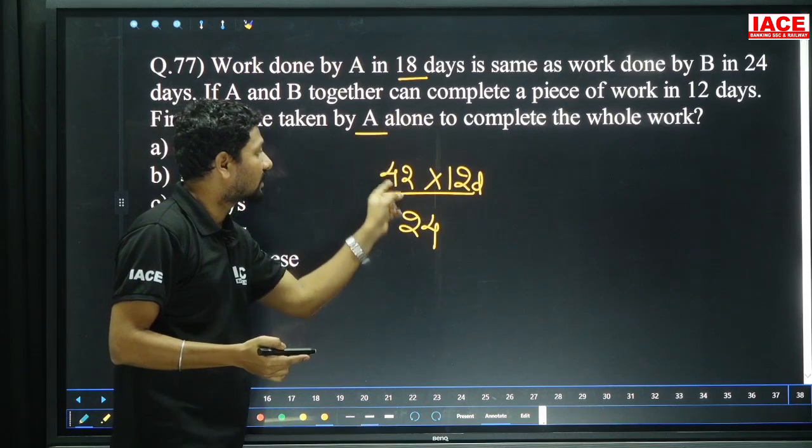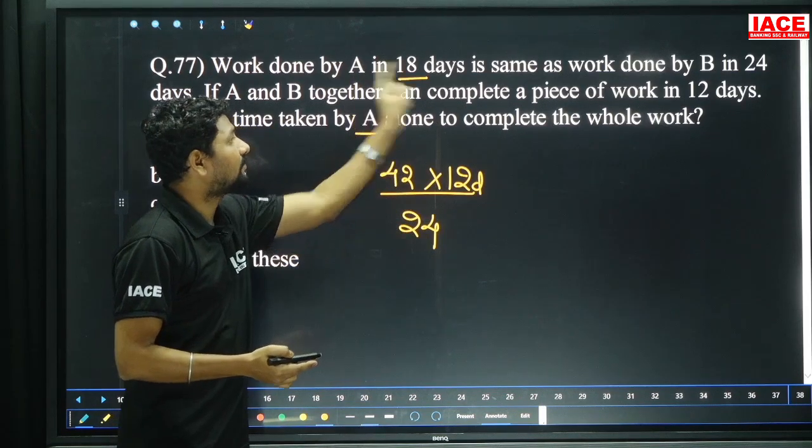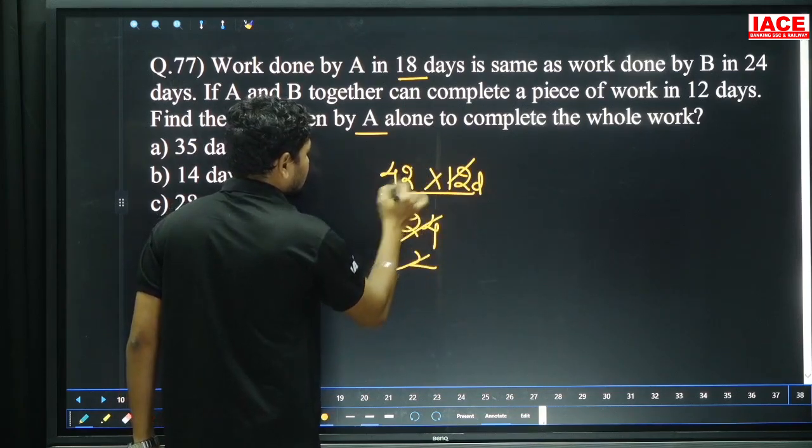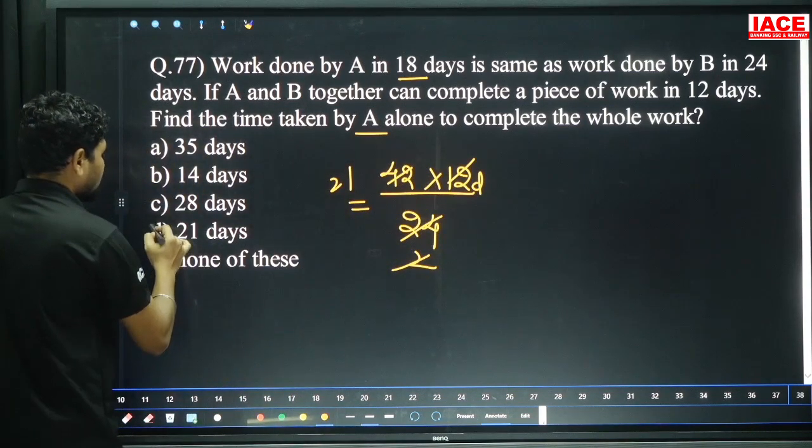That total work is completed by A alone in how many days? A efficiency is 24 now. Cancel the values to get the answer. It is 2. 42 by 2 is equal to how many days? 21 days. Option D here.